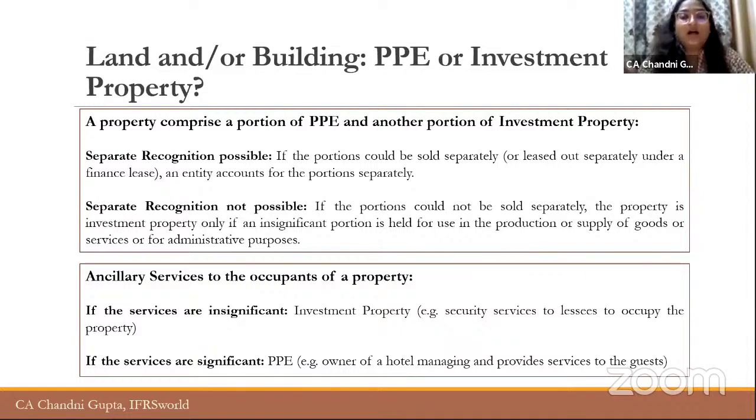So when I am managing the hotel in that building, it will be classified as PPE. But when I am giving out that building for lease purposes to corporates to run an office building, in that case it will be classified as investment property, because I'm earning rental from those corporates, and the ancillary services are a very insignificant part, right? So these are two major points that need to be considered when classifying PPE or investment property when there is a single property.